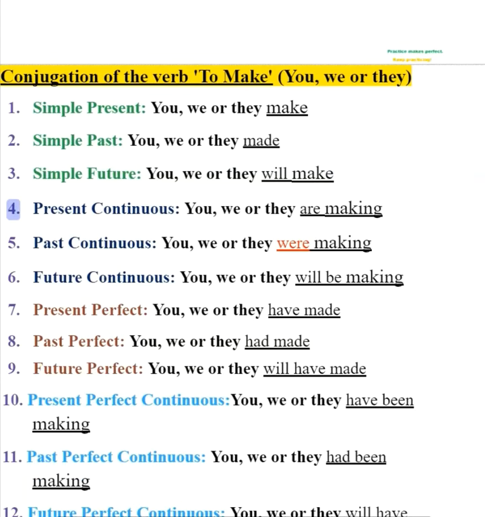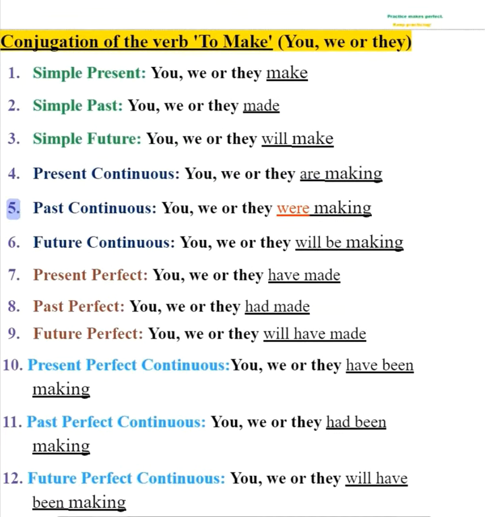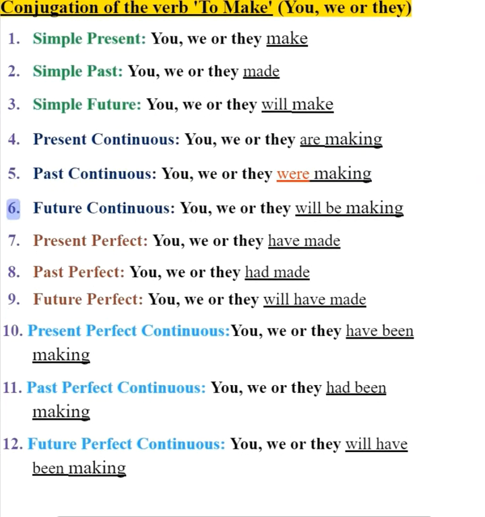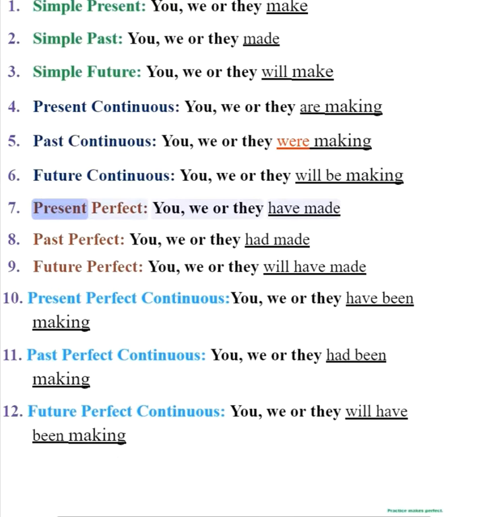4. Present continuous. You, we or they are making. 5. Past continuous. You, we or they were making. 6. Future continuous. You, we or they will be making. 7. Present perfect. You, we or they have made.